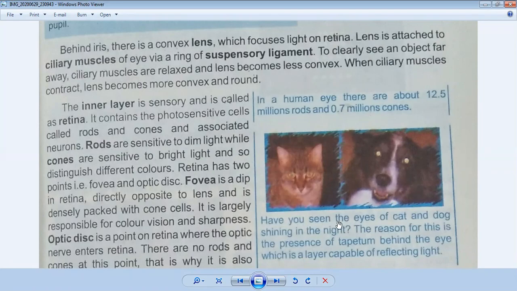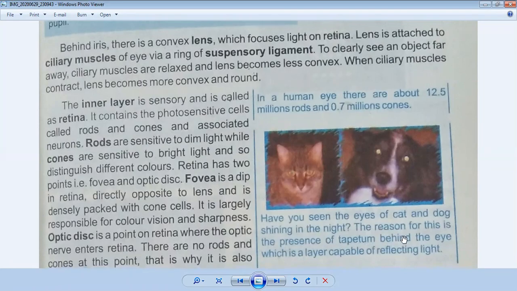Have you seen the eyes of cats and dogs shining in the night? The reason for this is the presence of tapetum behind the eye, which is a layer capable of reflecting light. So this is also important for your MCQs.